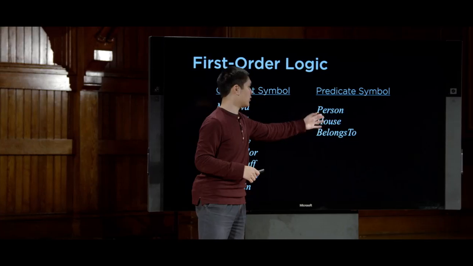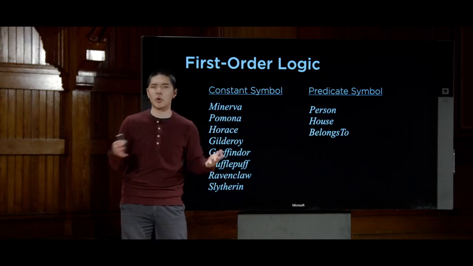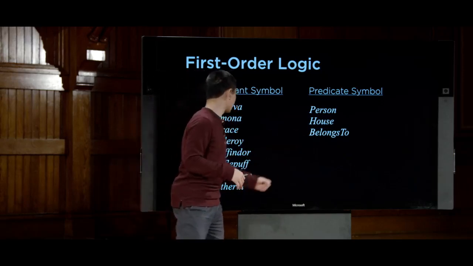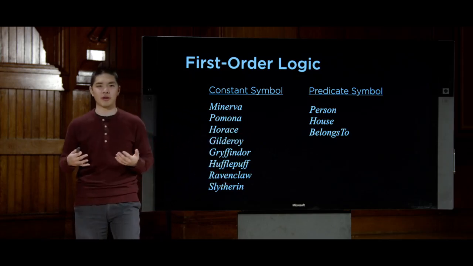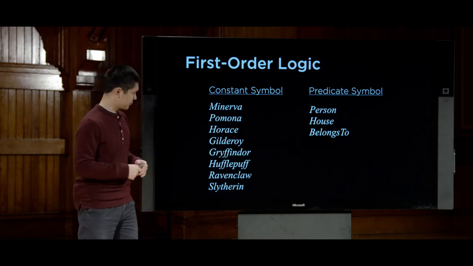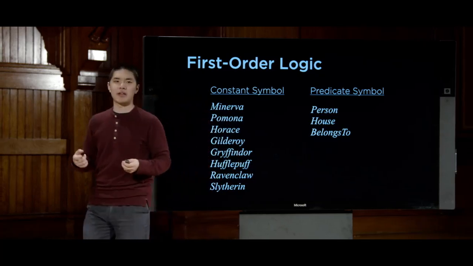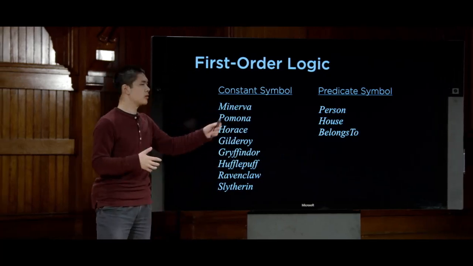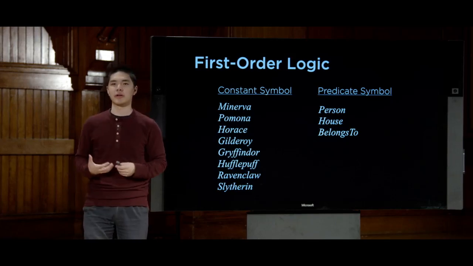So person might hold true of Minerva, but it would be false for Gryffindor, because Gryffindor is not a person. And house is going to hold true for Ravenclaw, but it's not going to hold true for Horace, for example, because Horace is a person. And belongs to, meanwhile, is going to be some relation that relates people to their houses, and it's only going to tell me when someone belongs to a house or does not.